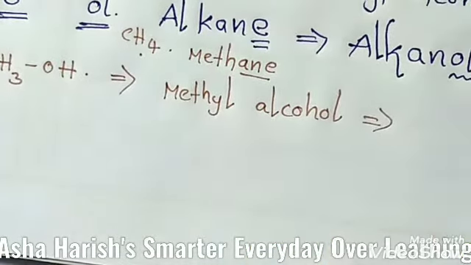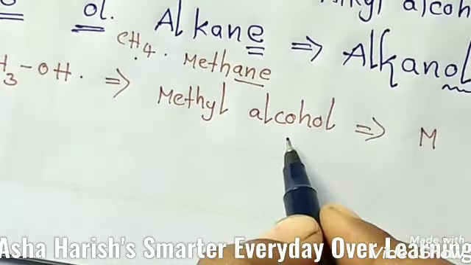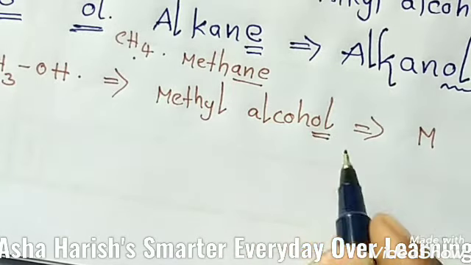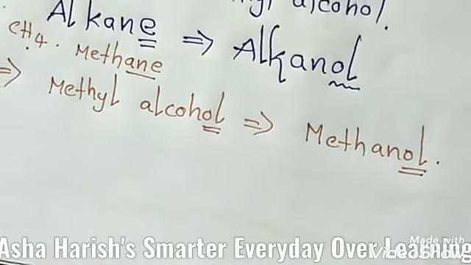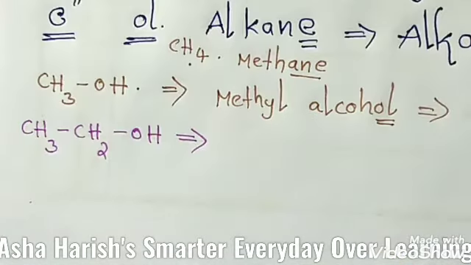And basing upon this, if you give the IUPAC name, it is an alcoholic group, you know very well, and for this alcoholic group you should add the suffix OL. Then students, the name should be methanol. Basing upon this, you can give the name like that, methanol.